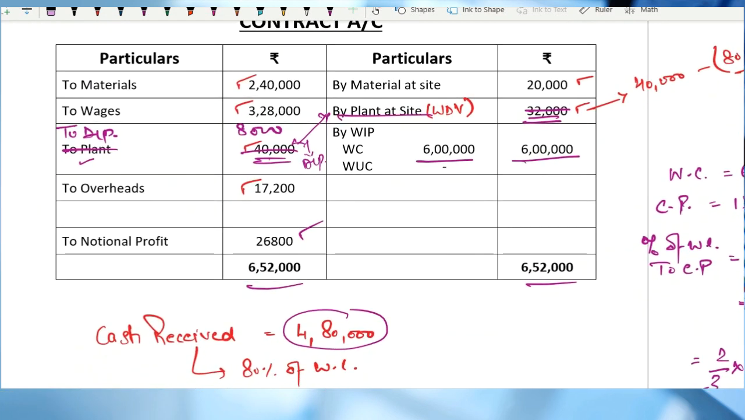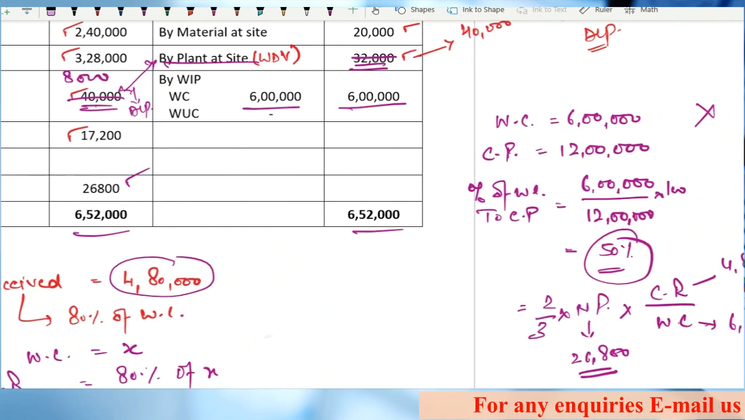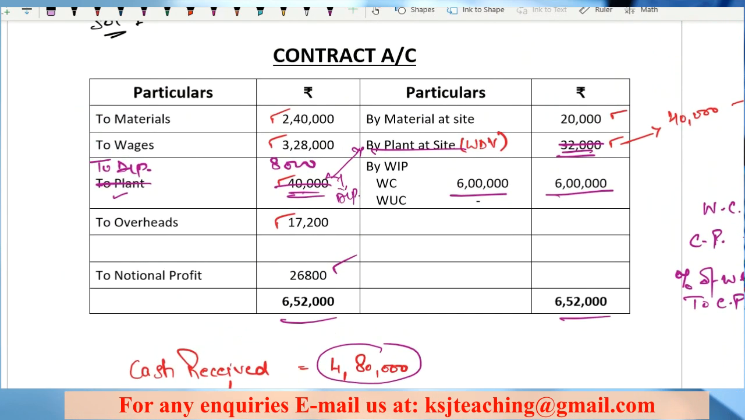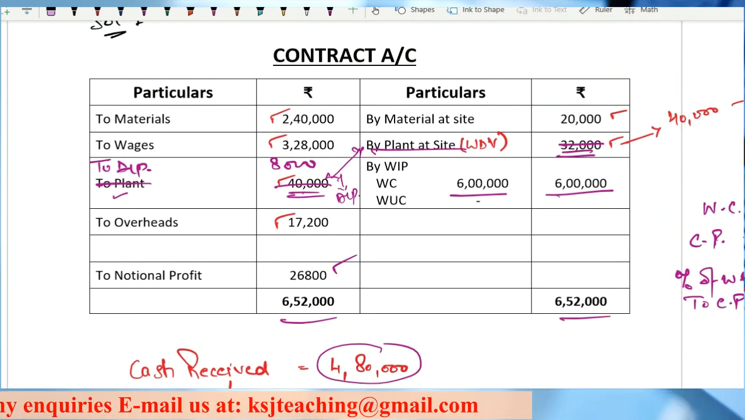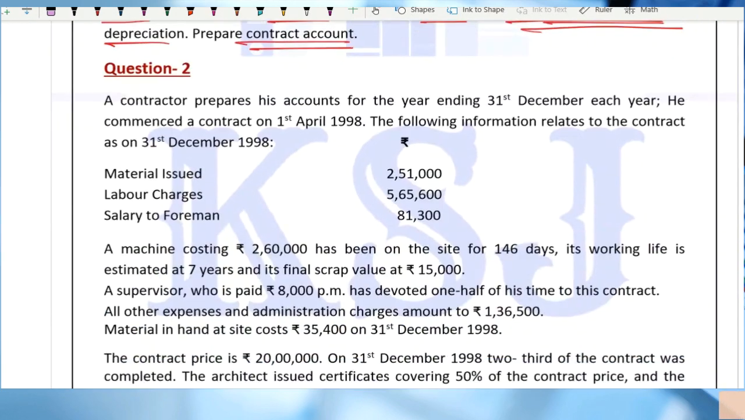Clear, sir? How the notional profit will be transferred to the P&L account and the WIP reserve, I have also told you how it is to be done. Any problems with this question? Question number 1 was a very simple question, but yes, it can be asked for 5 marks. Right, sir. Now come to question number 3.